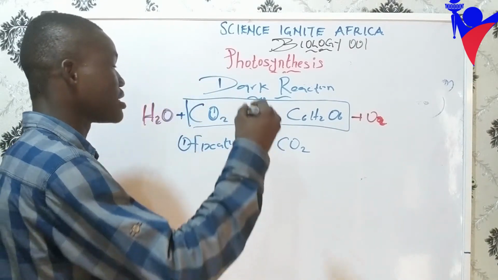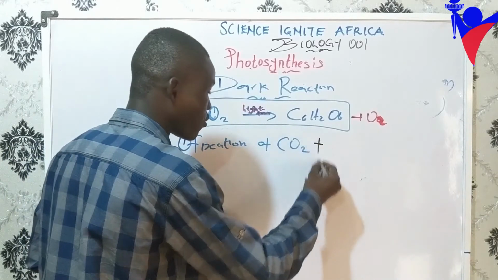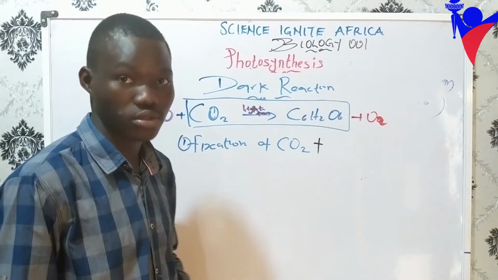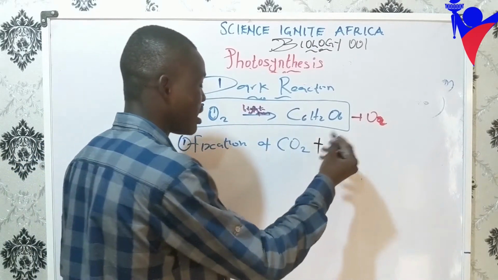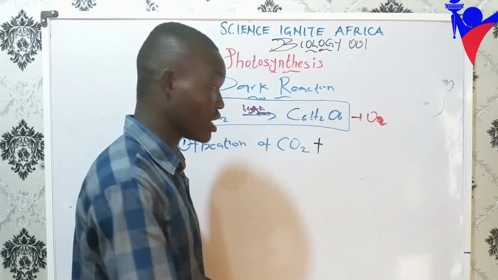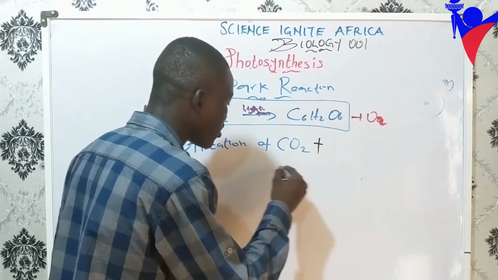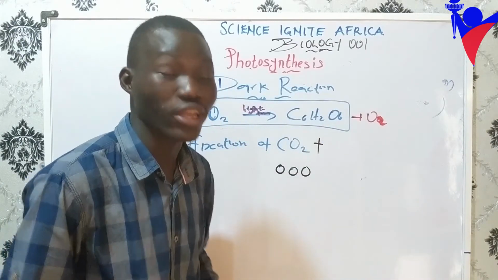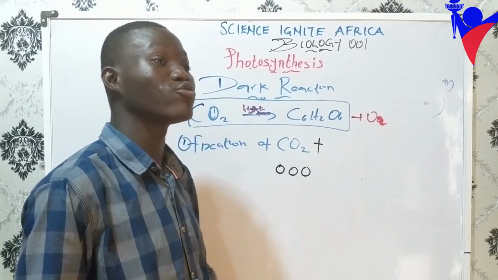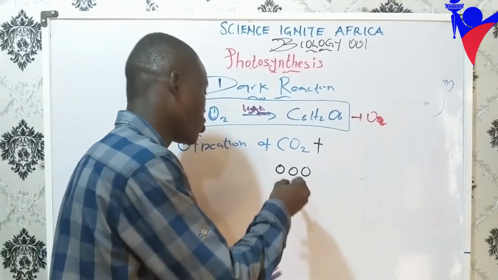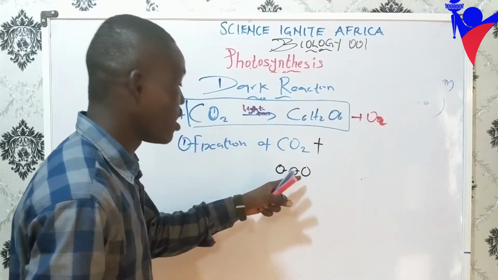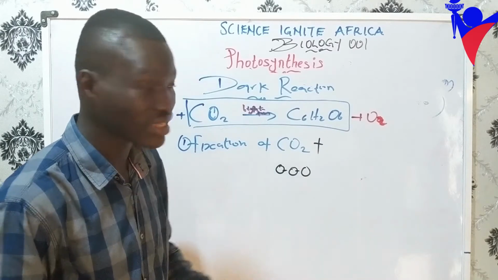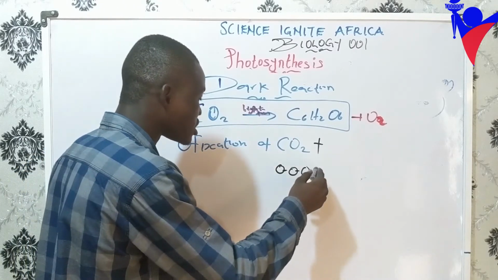So we fix carbon dioxide. Carbon dioxide adds itself to some other organic compound, right? And it adds to the organic compound to produce a 3-carbon molecule, or a 3-carbon sugar, or a 3-carbon compound. How you want to put it? Just know that it converts itself to this 3-carbon compound.